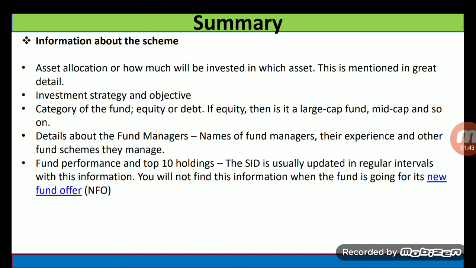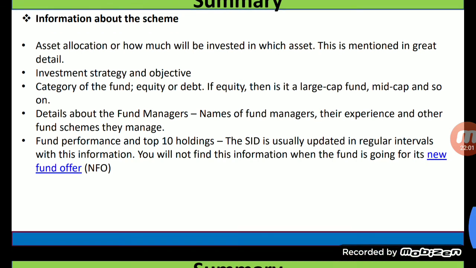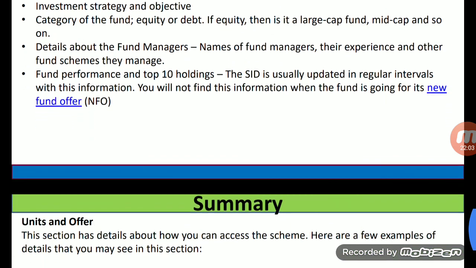Fund performance and top 10 holdings. The SID is usually updated at regular intervals with this information. You will not find this information when the fund is going for its new fund offer. So this is the form and contents of the SID.